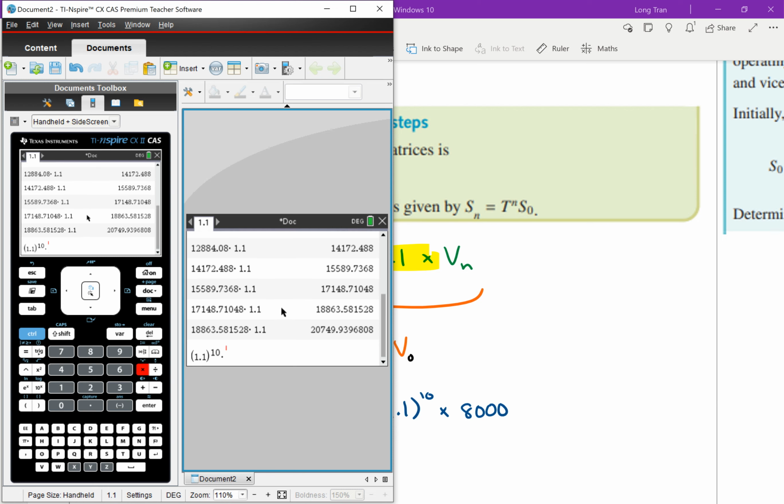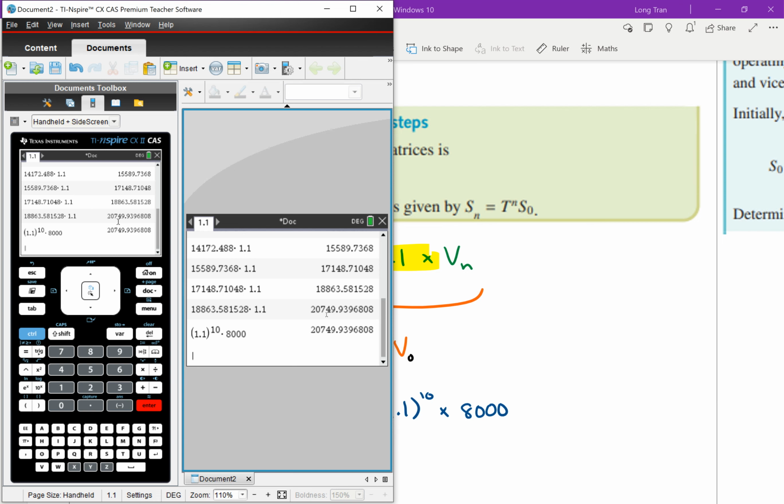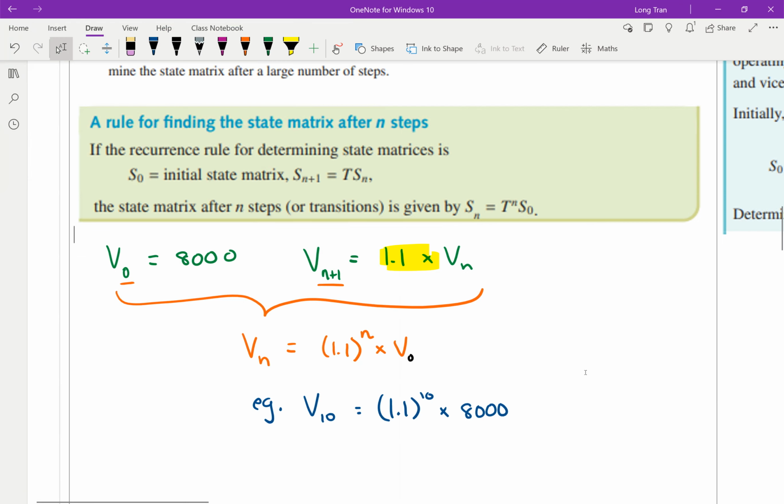Multiplied to the starting value, which was 8,000. And can you see I didn't have to do it recursively, and both the two answers there are exactly the same, the top and bottom, yeah? So you can see this is a shorter way, and hence it's a rule that allows you to do things without doing it recursively, right?